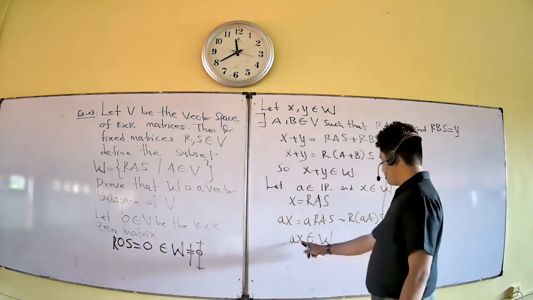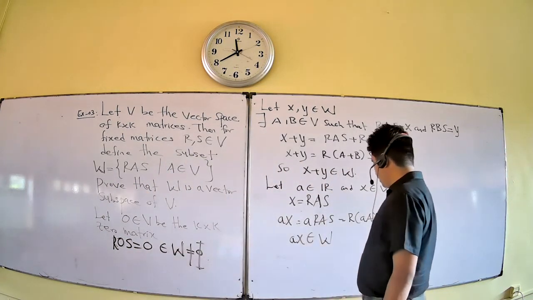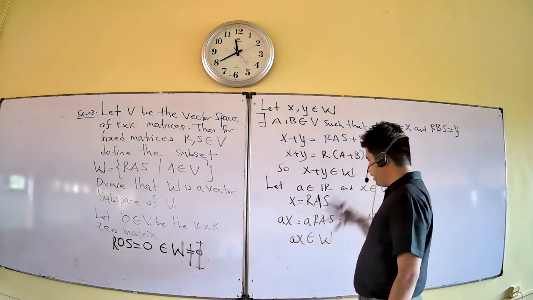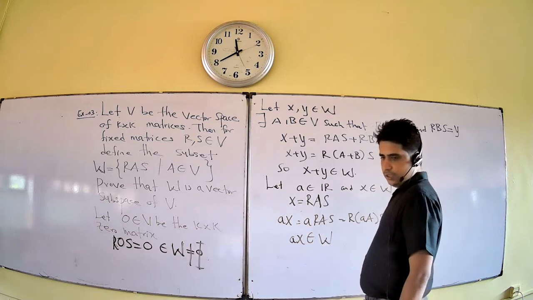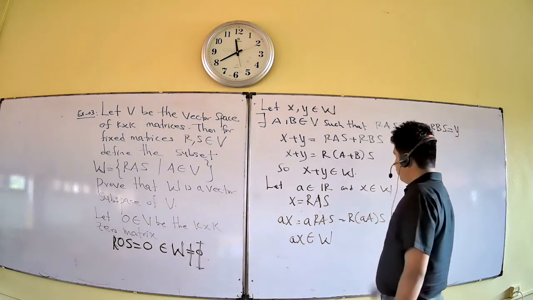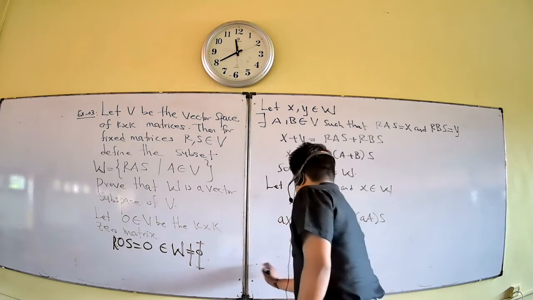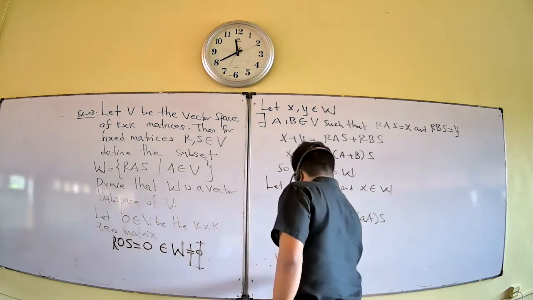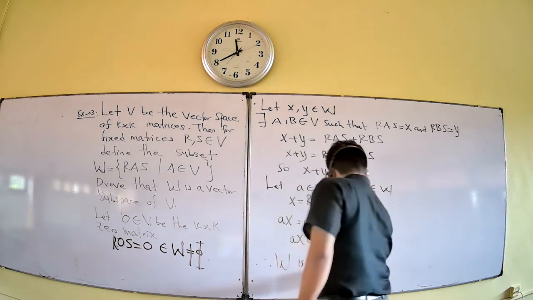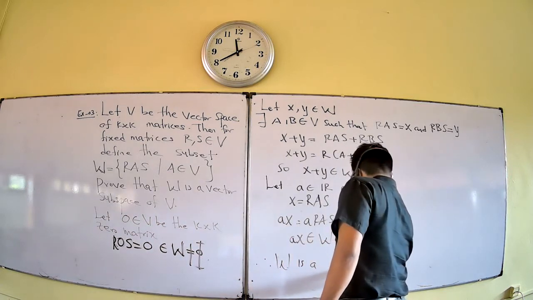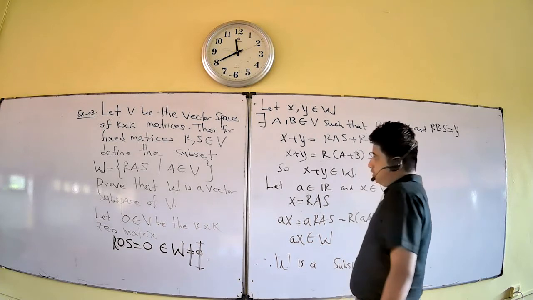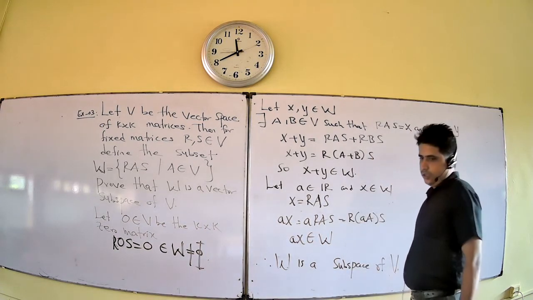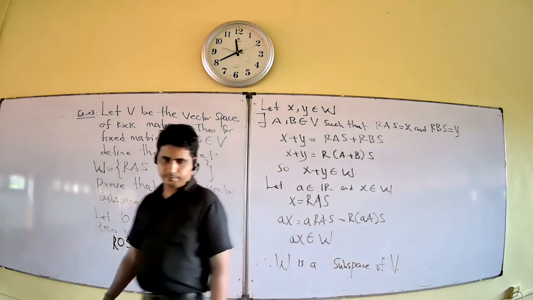The element is aX. X is one of the K cross K matrices, a is a scalar. Take the scalar multiplication, then you get a matrix, and that matrix belongs to W. Okay. Therefore, W is closed under scalar multiplication and vector addition, and it is a non-empty set. Therefore, W is a subspace of B. Okay, W is a subspace of B.